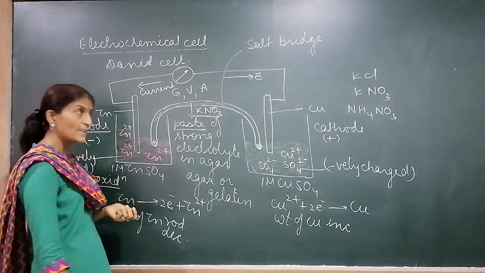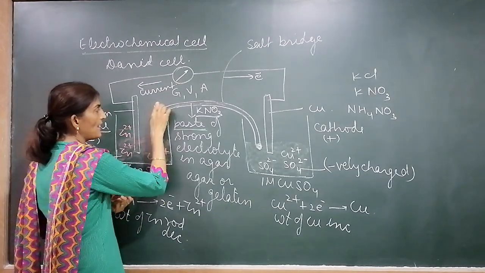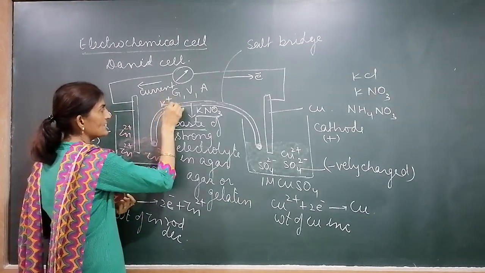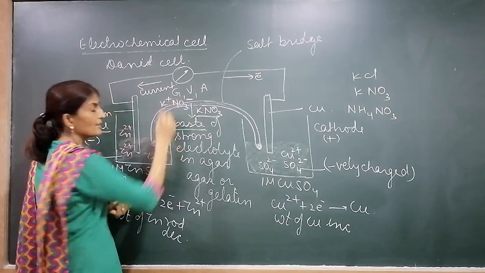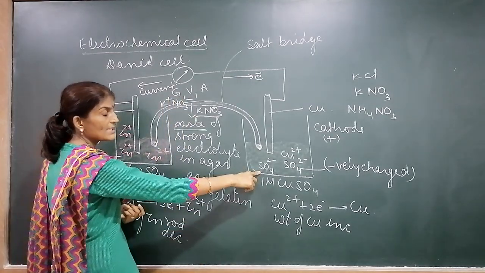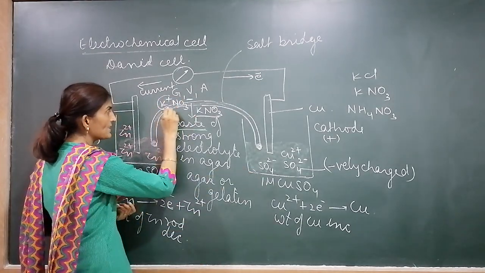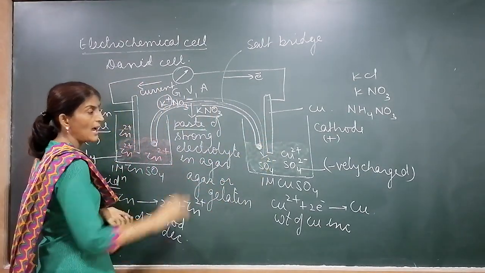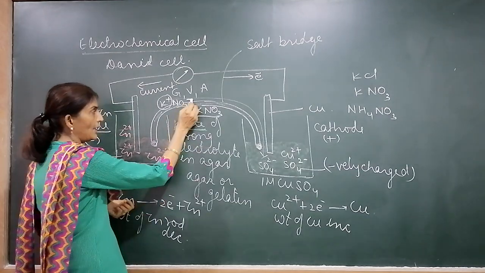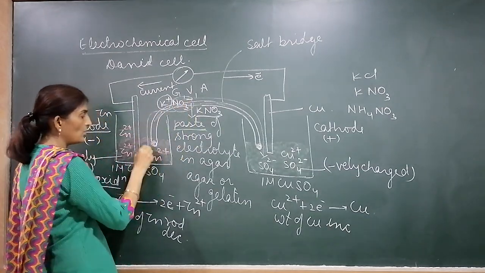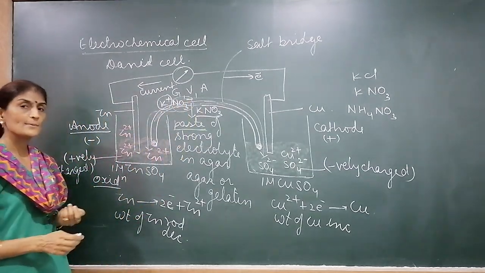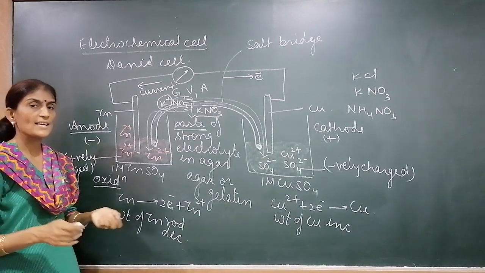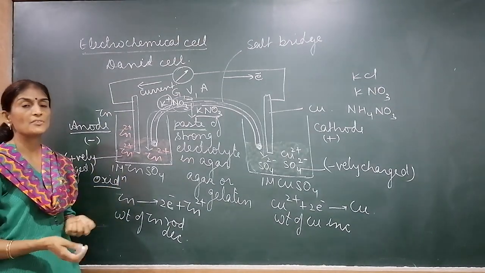It has 2 ions, potassium ion and nitrate ion, K+ and NO3-. As this beaker is negatively charged, K+ ions will move towards this beaker through the salt bridge and neutralize this solution. NO3- moves towards the anode, neutralizes the positive ions, and neutralizes the solution. So again the flow of current will start.